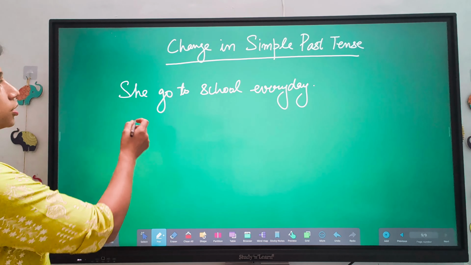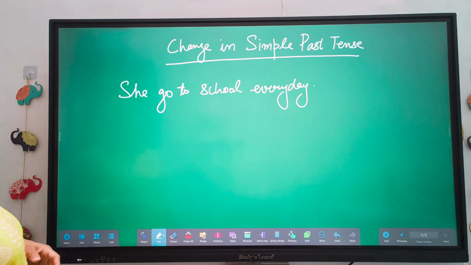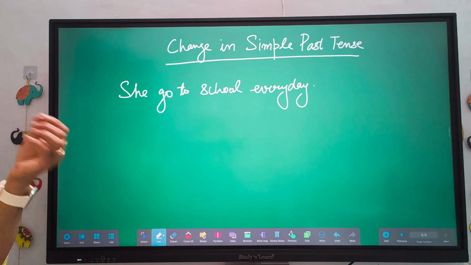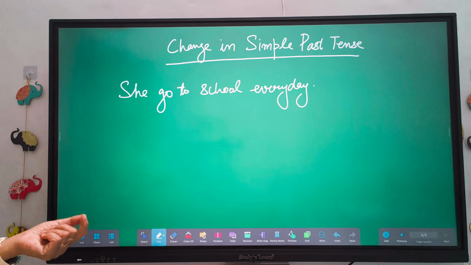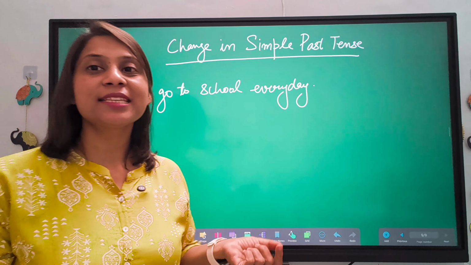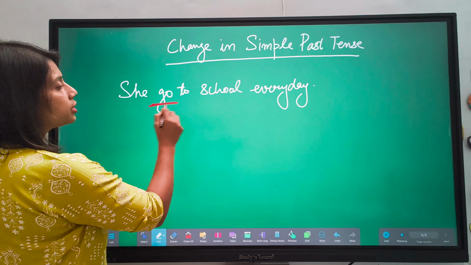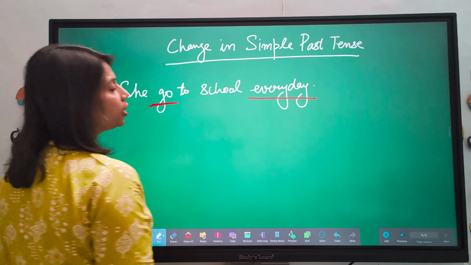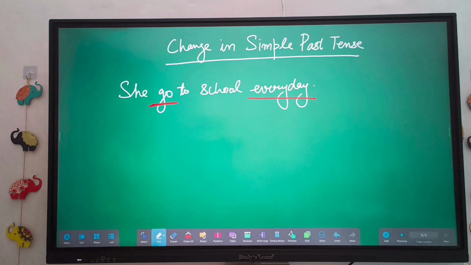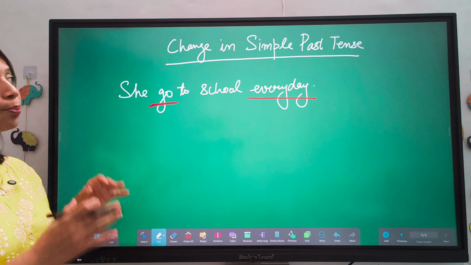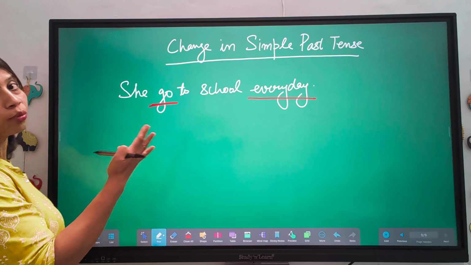Like here, can you tell me which tense is used in this sentence? She go to school every day. This is in, yes, tell me. Very good, it's simple present tense. How will you know it's simple present tense? Go is the first form and every day is used here. Now when you have to change it into simple past tense, we have to apply the rule of simple past tense.